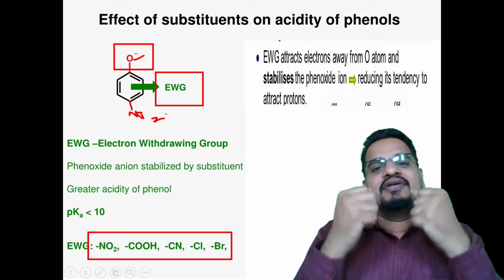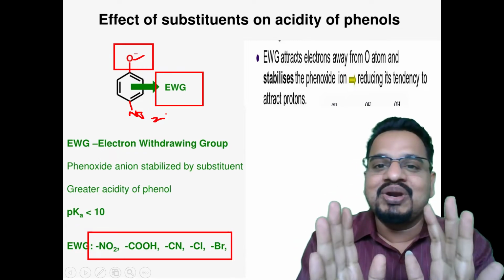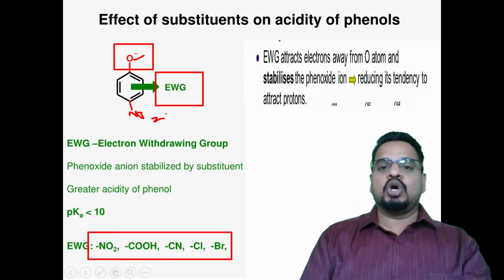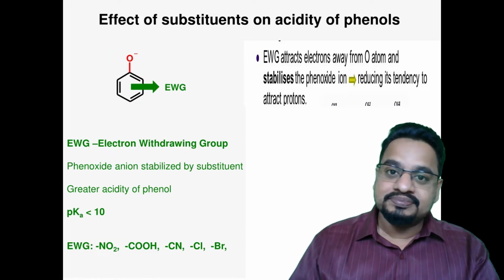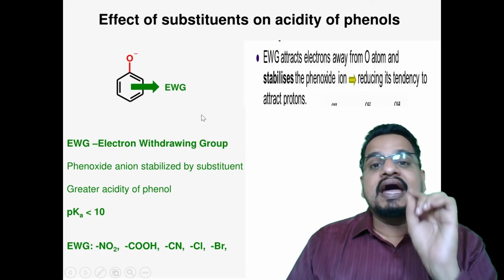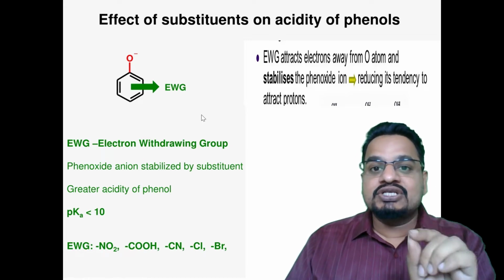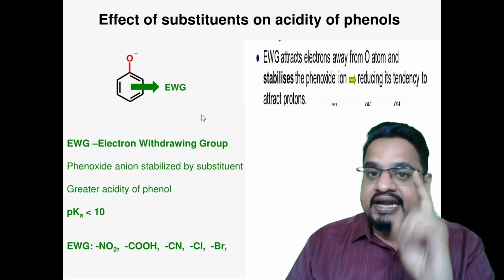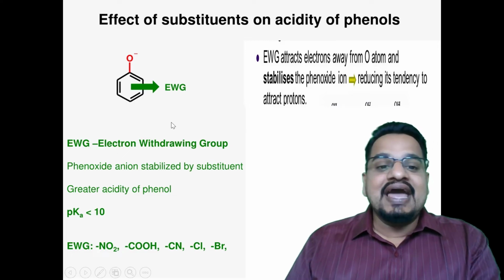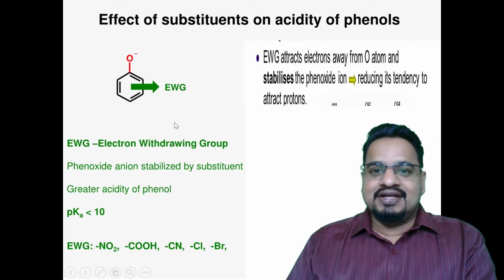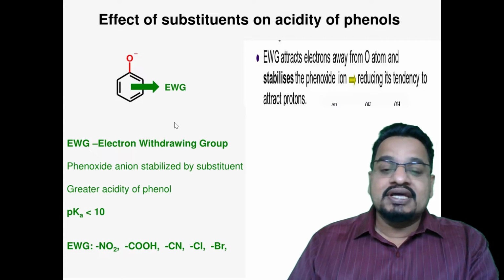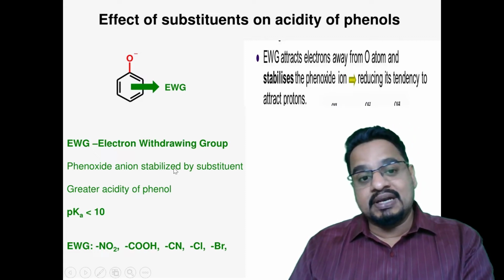That means the phenol can easily donate the proton. So whenever electron withdrawing groups are attached to the phenol, the acidic nature of the phenol increases because the phenoxide ions are stable.